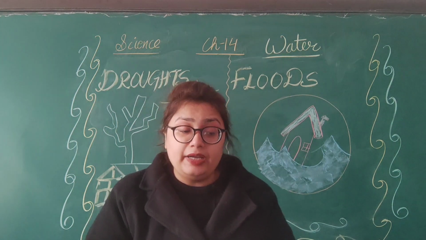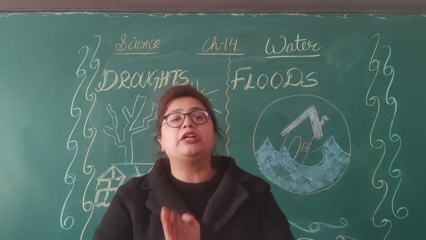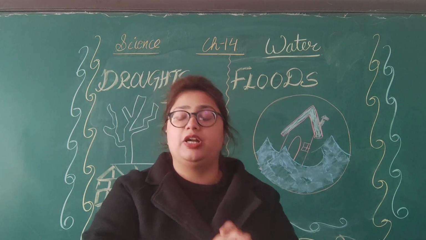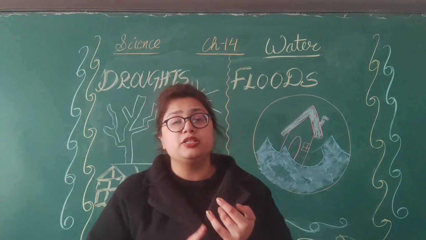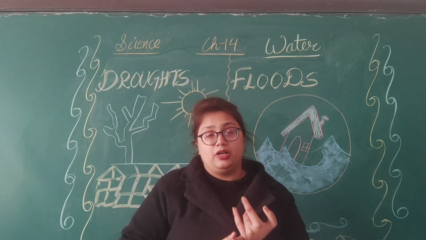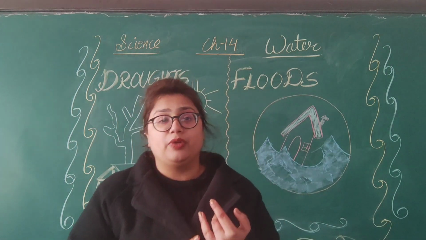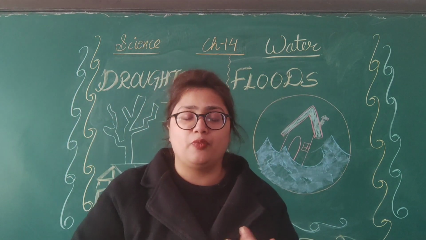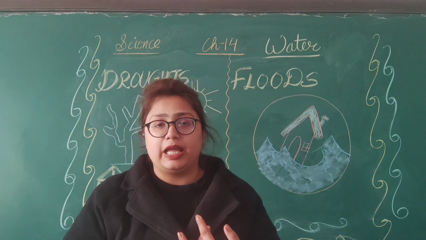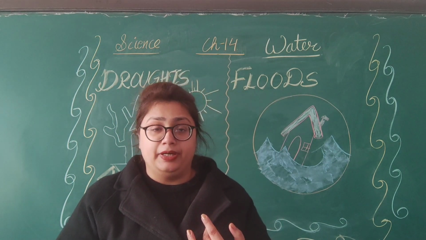Okay. And if I talk about the major effects of flood, what that flood is going to do in our environment. First is the water in the area. If that area is filled with water, people are not able to travel from one place to another. Work life is hampered.